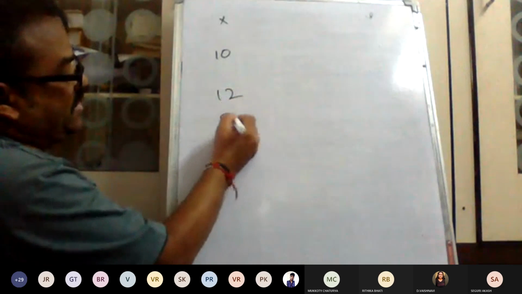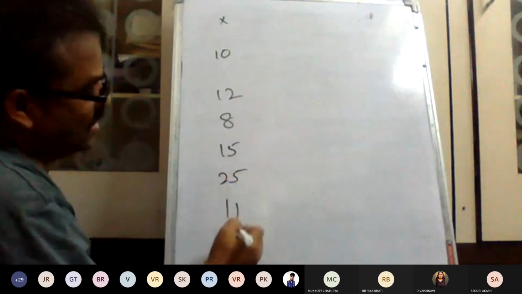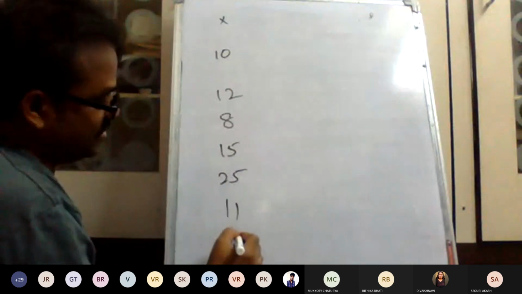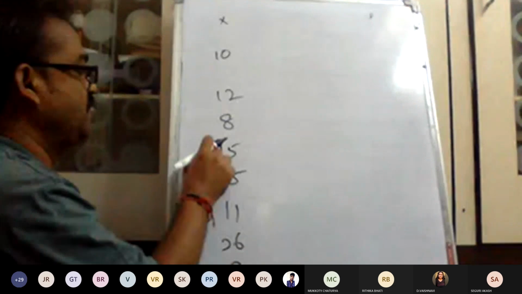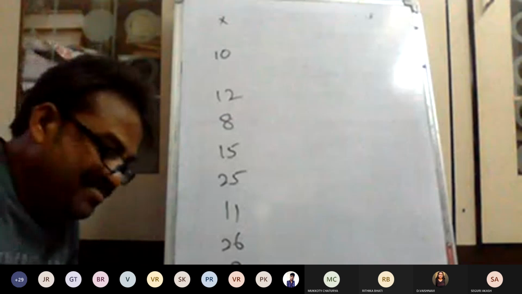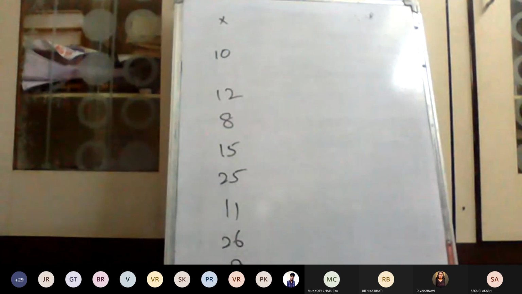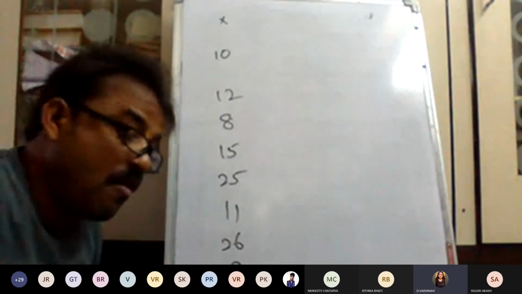12, 8, 15, 25, 11, 26. What is the mid value? Sir, first we need to arrange in ascending order.